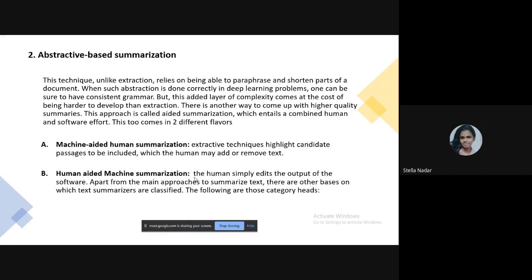Apart from the main approaches to summarize text, there are others based on which summarization can be classified. Next to Vincia.